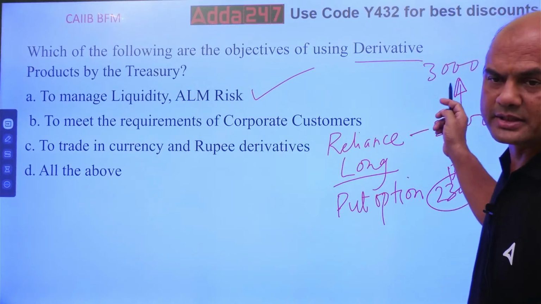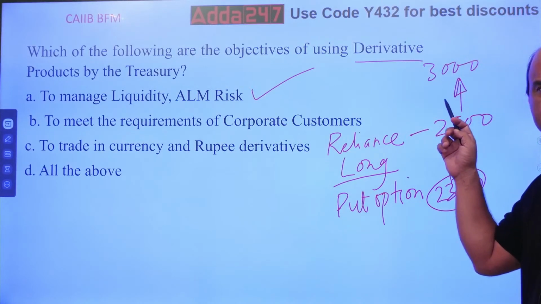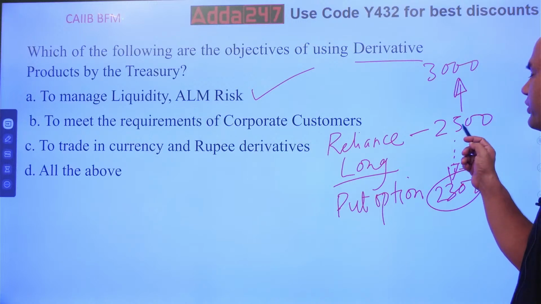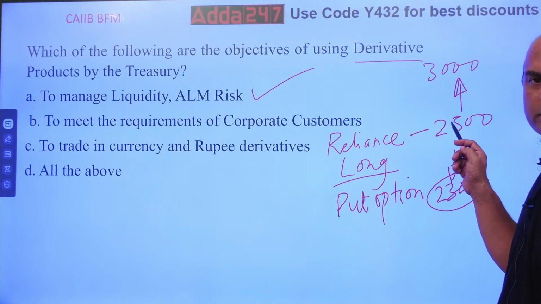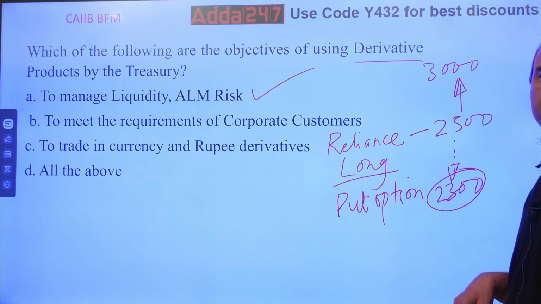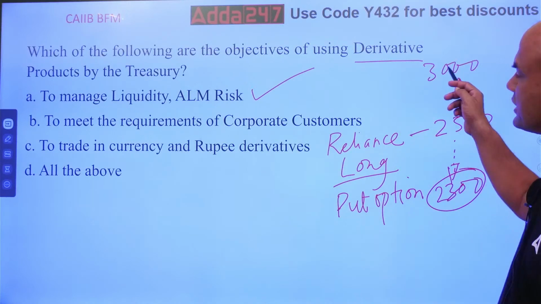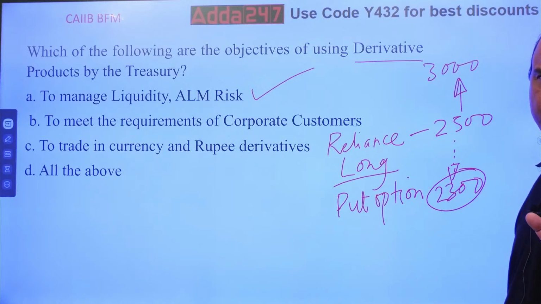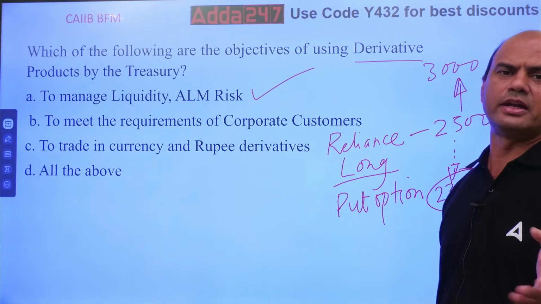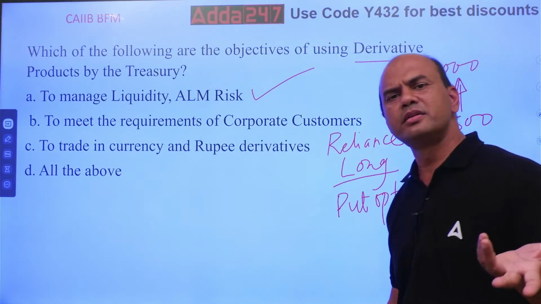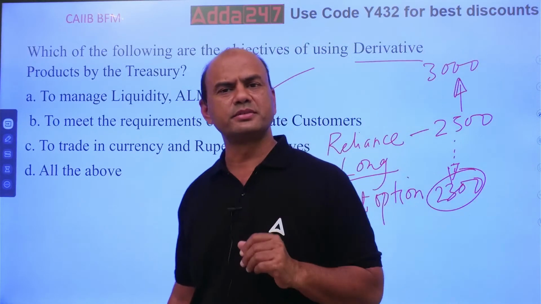Let's say Reliance is at 3000 right now, and I'm expecting it to go to 2500. What will I do? I'll sell it first at 3000, and when it goes to 2500, I'll buy it again. So net I've gained how much? I've gained 500 rupees.